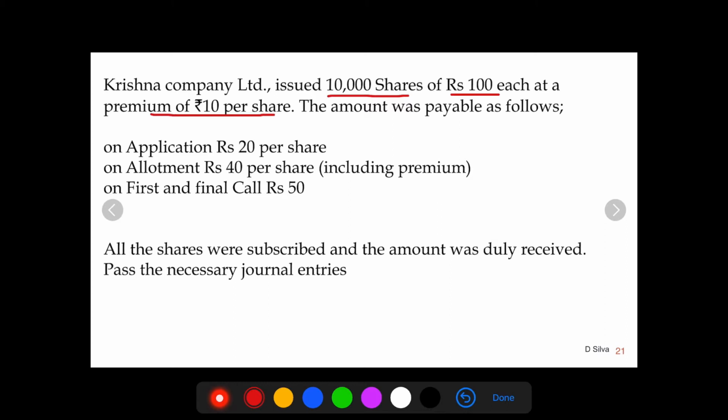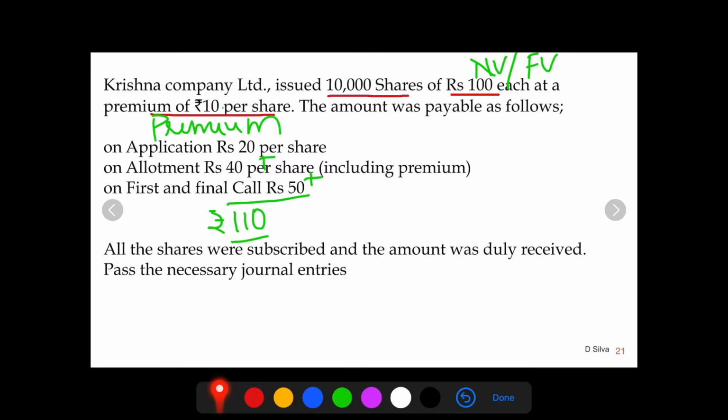First and foremost we need to identify whether the company has issued the share at par or at a premium. For that, we know the nominal value or face value is rupees 100. If I take the total of all three installments, 20 plus 40 plus 50, the total is 110 rupees. That means the share is being issued at more than its face value. I can say the shares are being issued at a premium.